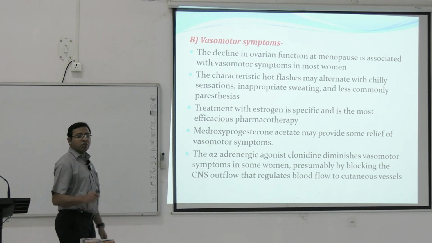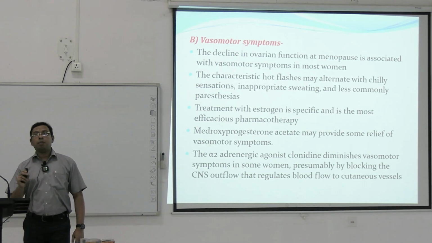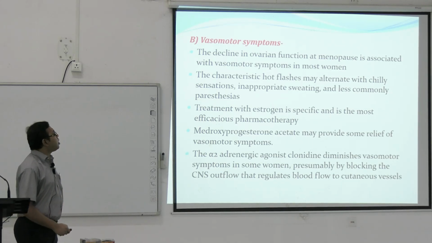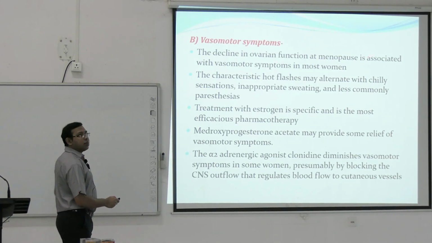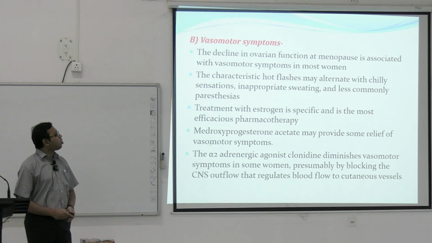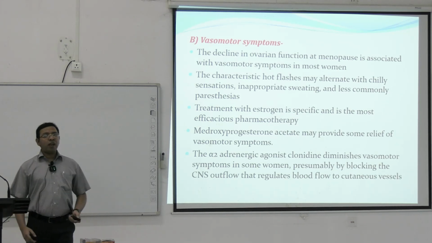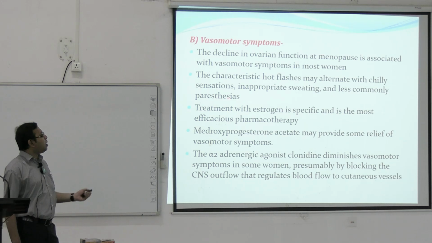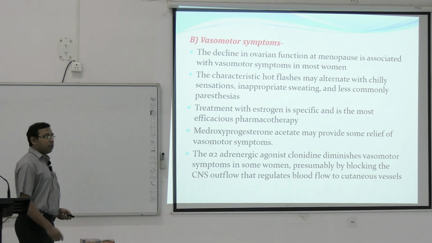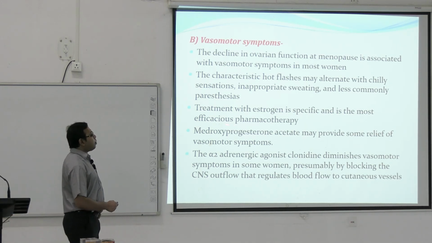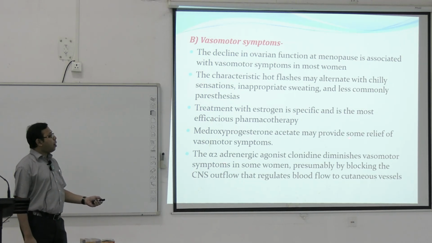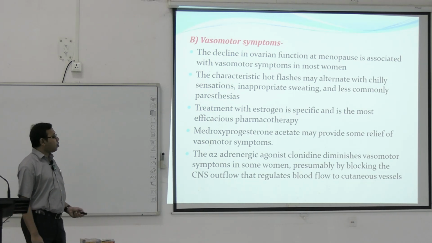Vasomotor symptoms, that is quite problematic for the menopausal women. That's why usually the hormone replacement therapy is given. Decline in ovarian function at menopause is associated with vasomotor symptoms. Characteristic hot flashes may alternate with chilly sensation, inappropriate sweating, and less common paresthesias. Treatment with estrogen is the most efficacious pharmacotherapy. Medroxyprogesterone acetate may provide some relief of vasomotor symptoms.